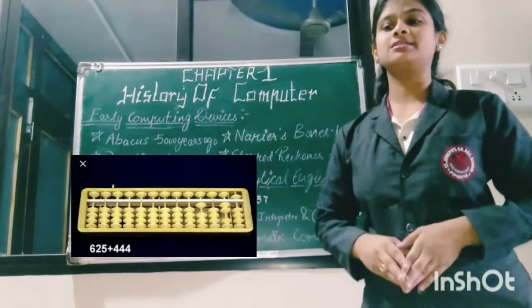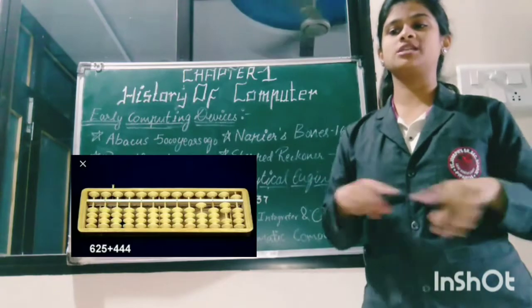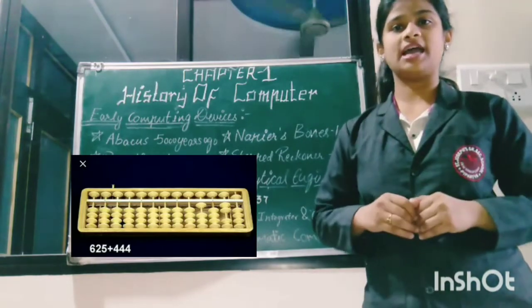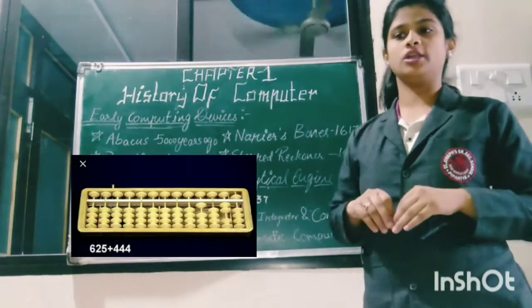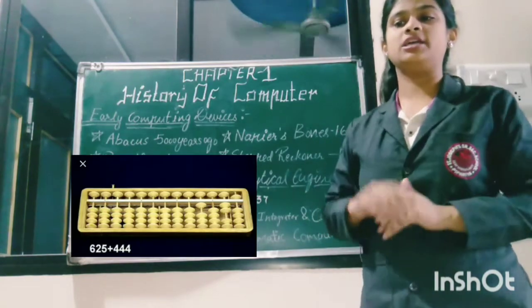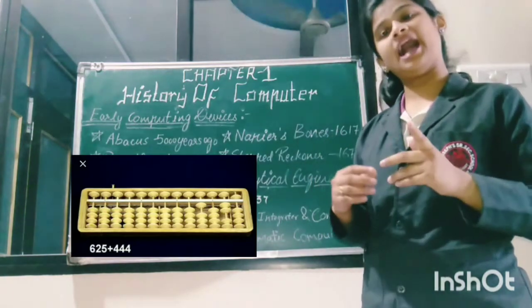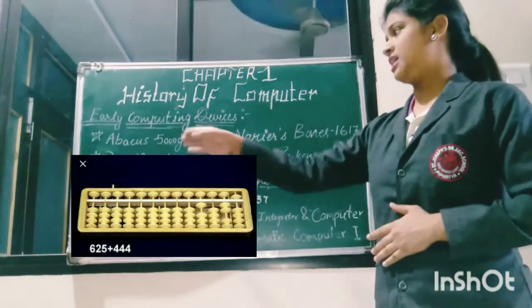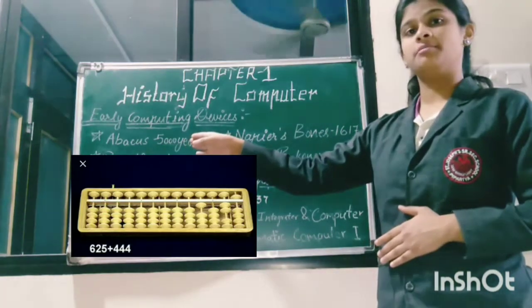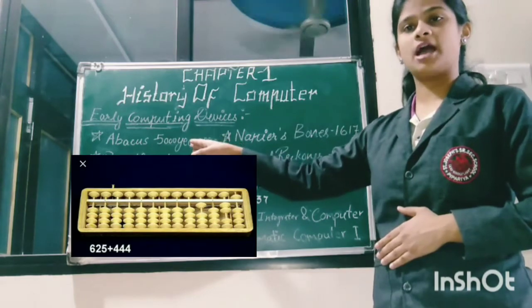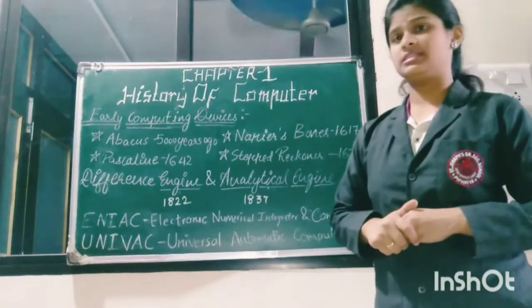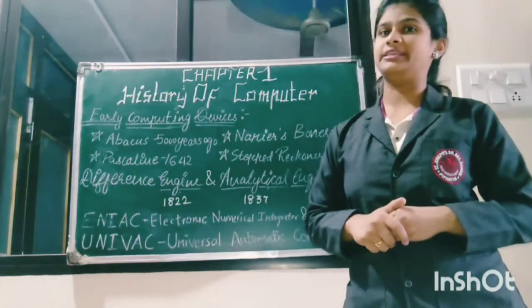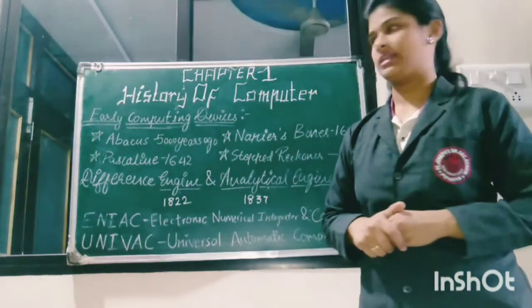Abacus. Abacus is a device composed of a wooden boundary with rods inside it. Beads are present on each rod and calculation is done by shifting those beads. This device was invented about 5,000 years ago in China. This device is used for calculating addition and subtraction.